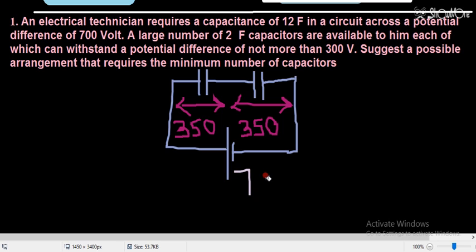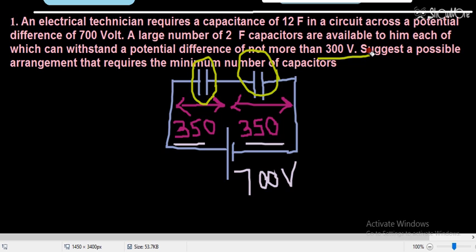So this was 700 volt and this will be 350. But still your capacitors will get damaged. This capacitor will also get damaged due to 350 volt because its capacity is 300.